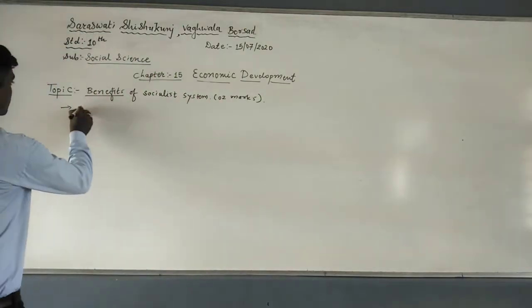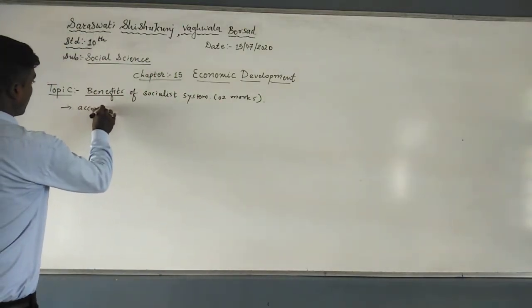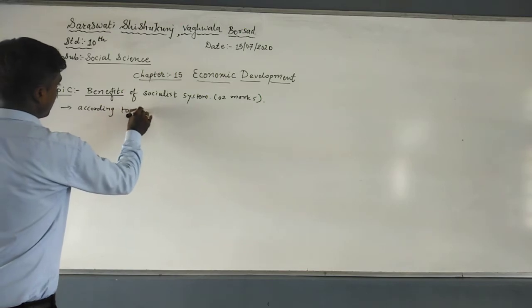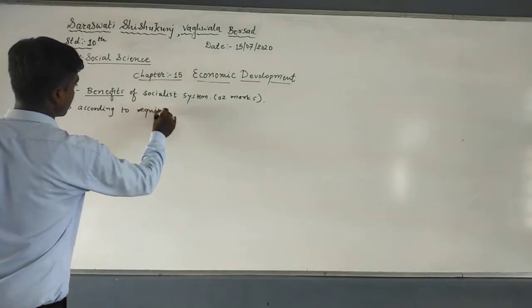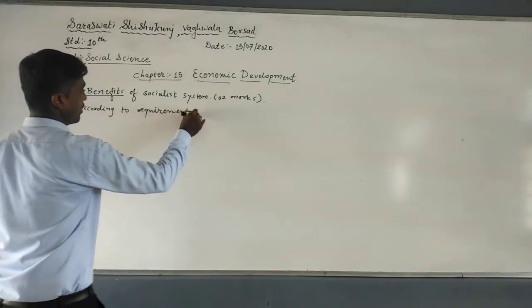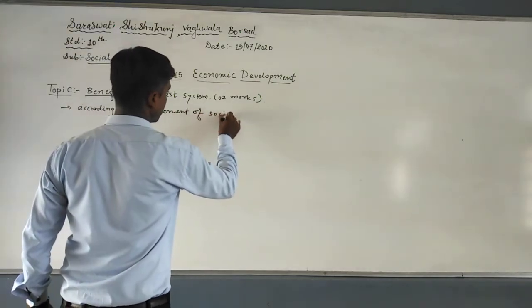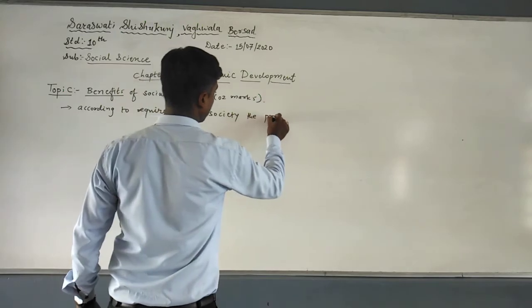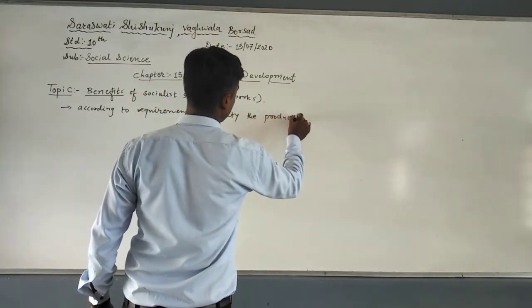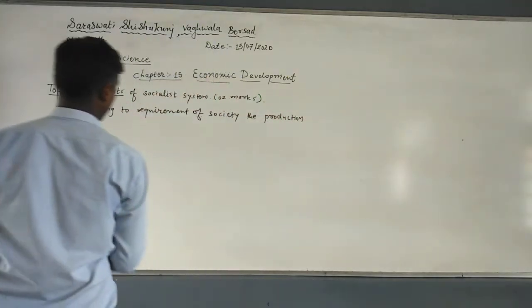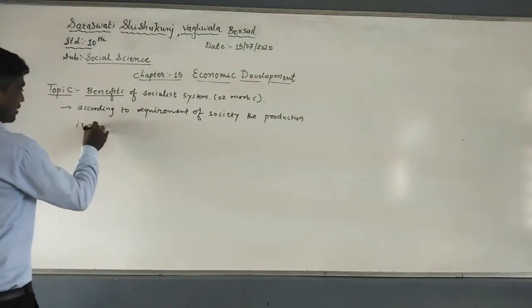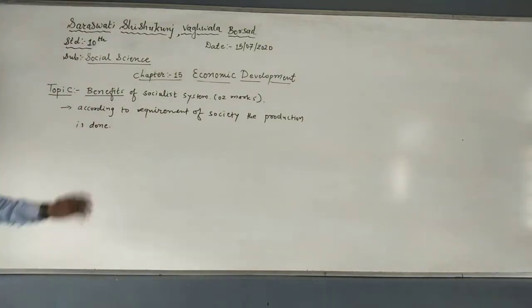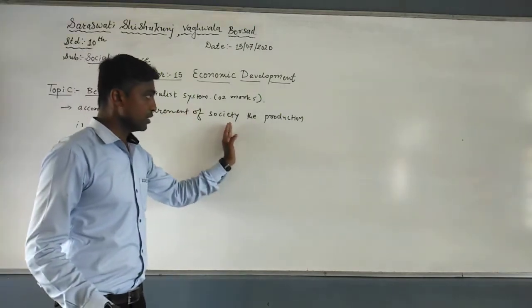According to the requirement of society, the production is done.